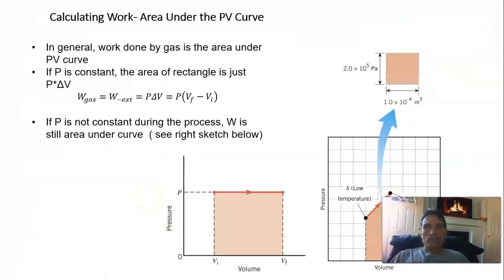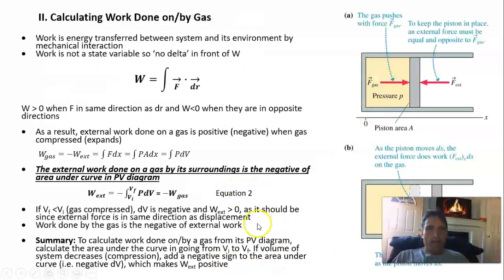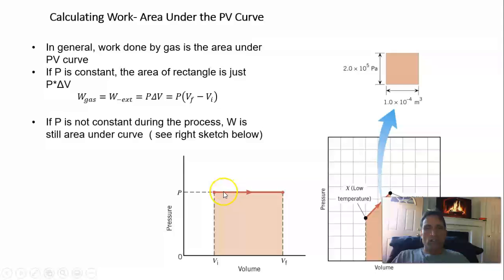And so here's an example. If you're going at constant pressure from a volume V initial to V final, then at constant pressure we can pull P out of the integral, and the work done is negative P times delta V. In this case, P is constant, delta V is just V final minus V initial, and the area is just the square, the area under the curve.